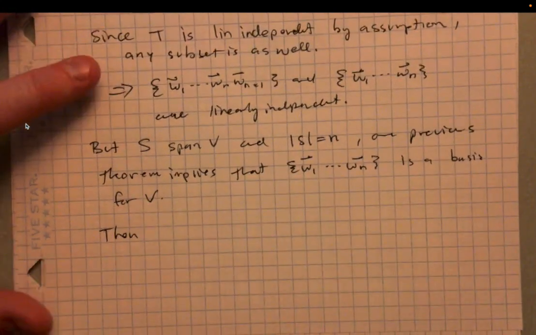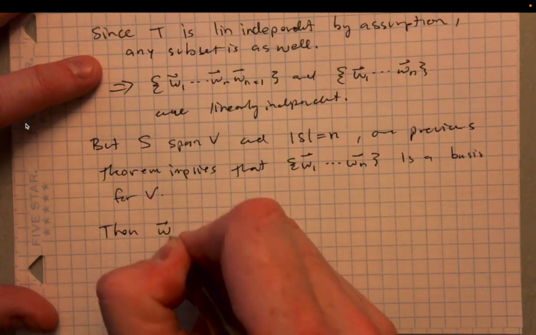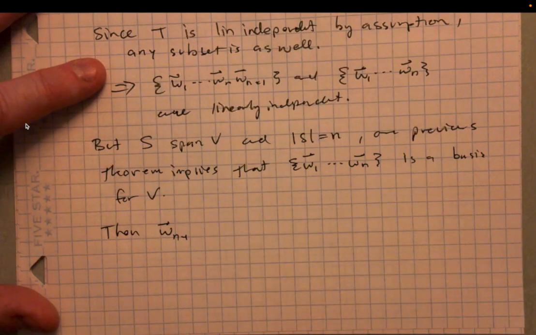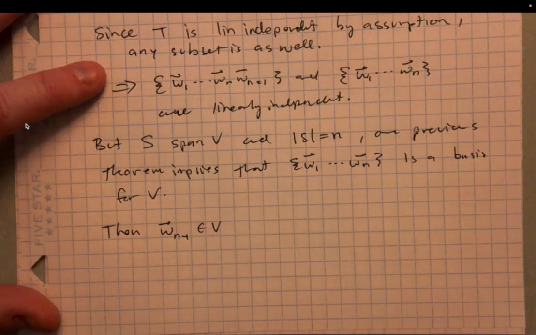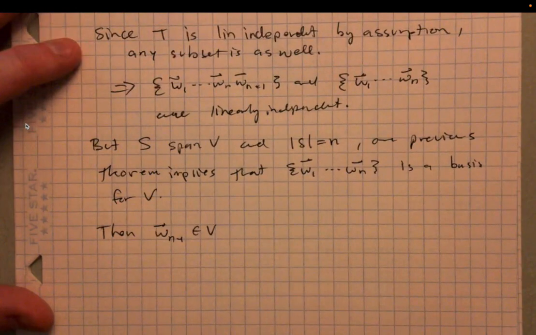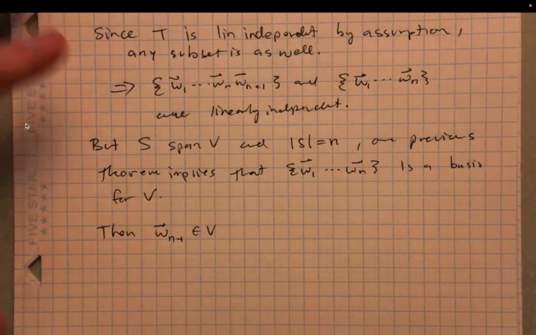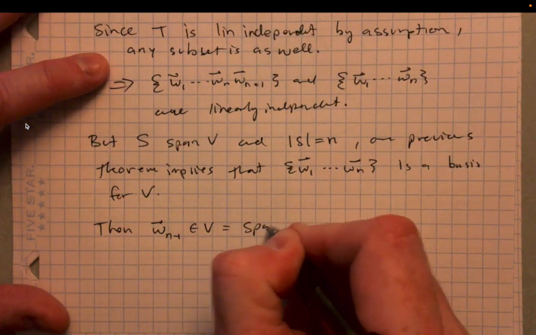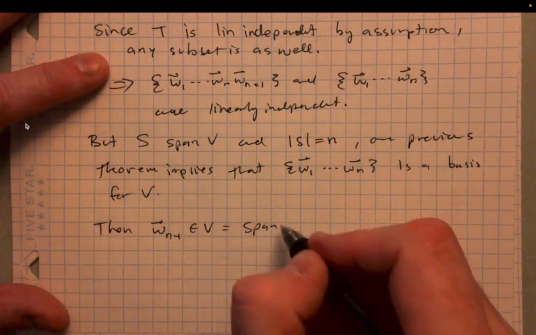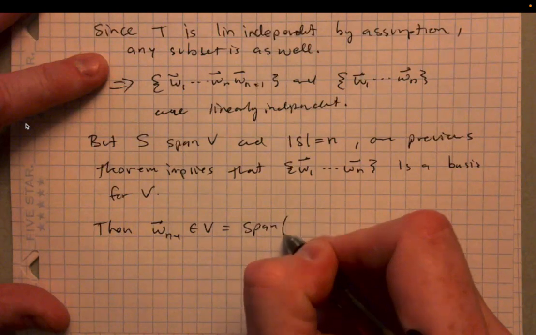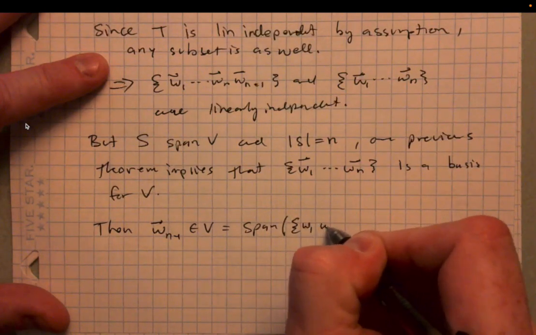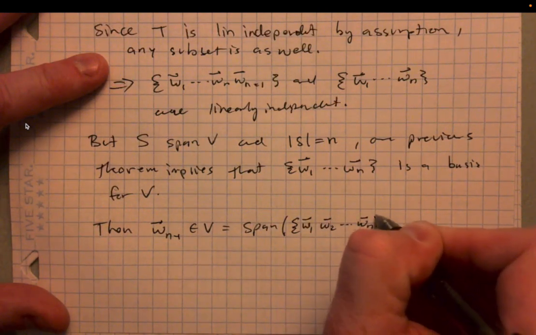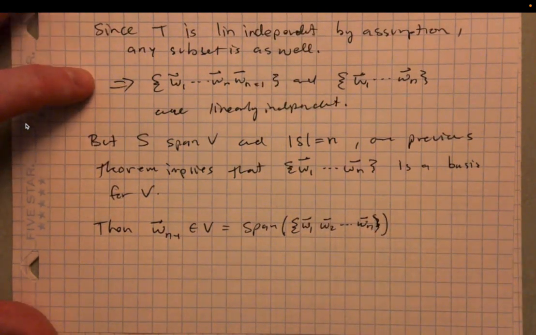Well, Wn plus 1, the n plus first element of this subset of T, this is obviously in V, right? It's a vector. T is a subset of V, so it's in V. And V is equal to the span, which we just talked about. This previous statement just says that V is equal to the span of W1, W2, dot, dot, dot, Wn.